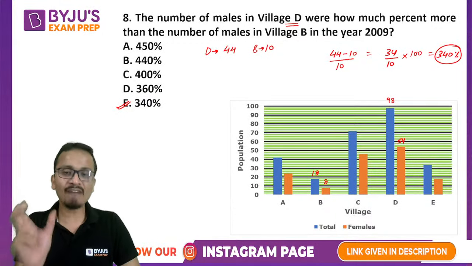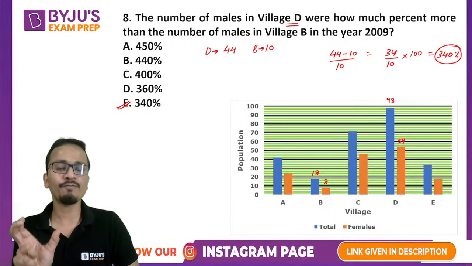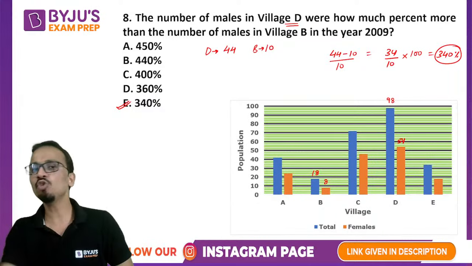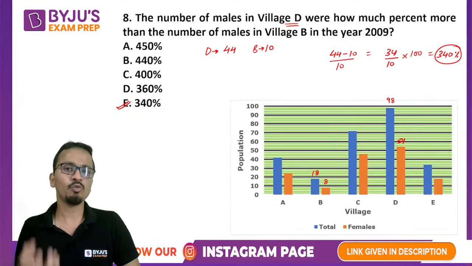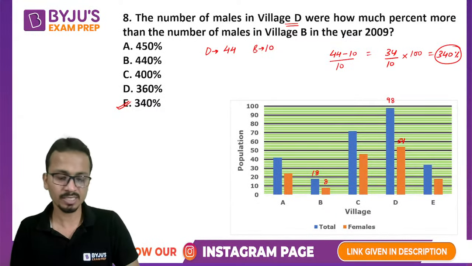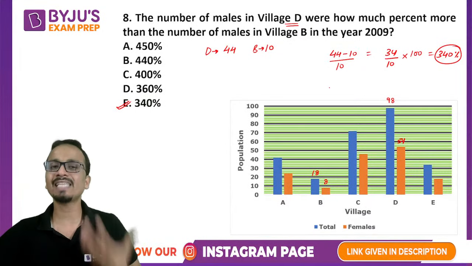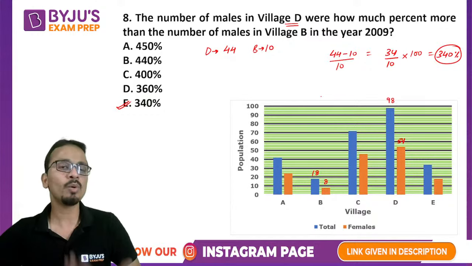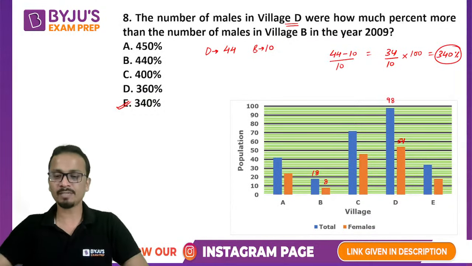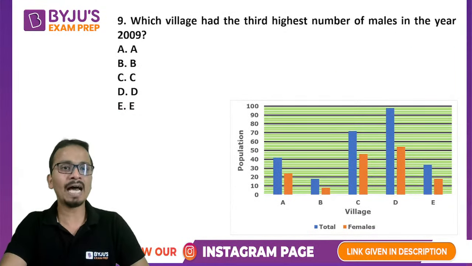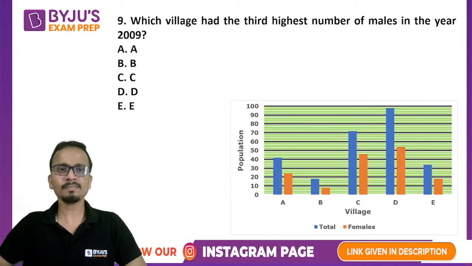So you have to look at the difference between 44 and 10. That will be the numerator, divided by 10, which is the value of village B. I hope you have understood your mistake. These are some basic statements covered in percentages. Let's go further and look at question number 9.